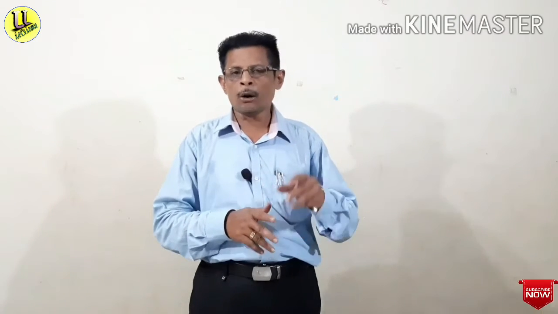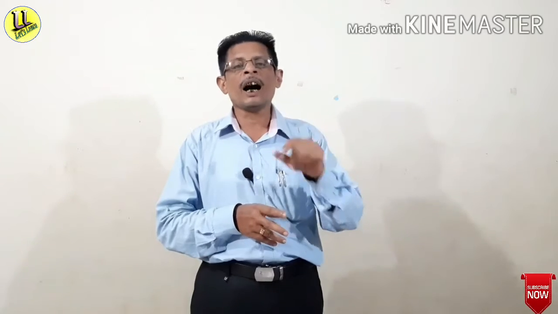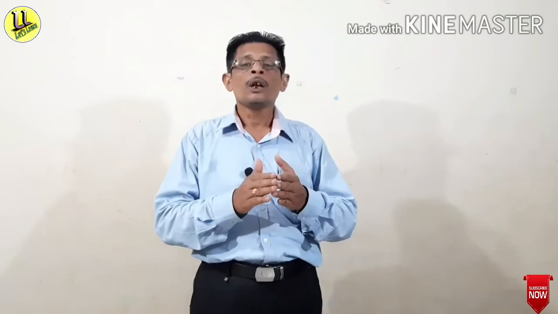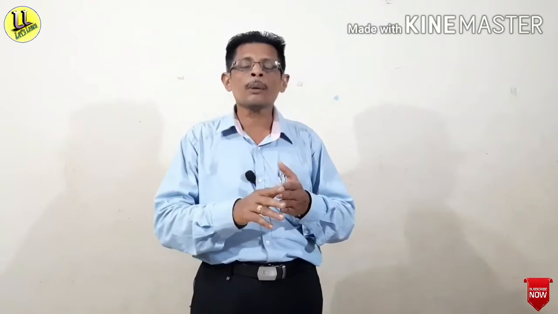Dear students, in the last part, part 2, I have already discussed transitive and intransitive verbs, and regular and irregular verbs. In the case of a regular verb, I have already told you that there is the addition of -ed as a suffix to make the verb into its second form, or V2, and third form, or V3.